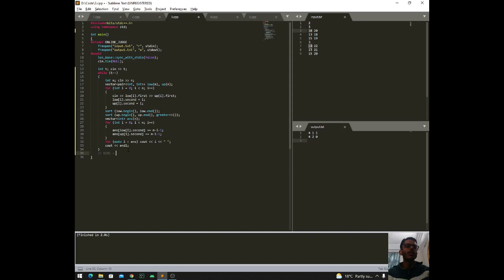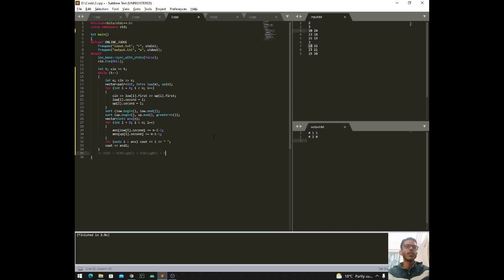The complexity of sorting is n log n, so it becomes order of n log n, and then we are once more sorting it, so it will again add up to n log n. And then we are also running two more loops of size O(n).